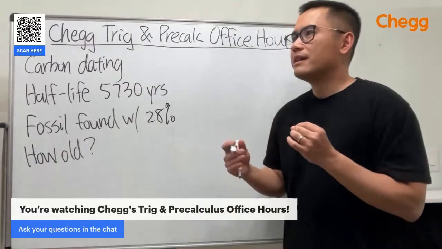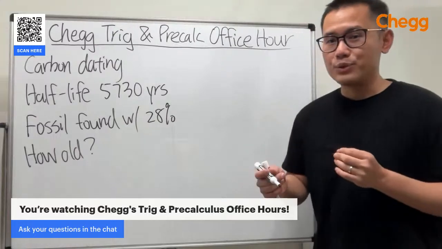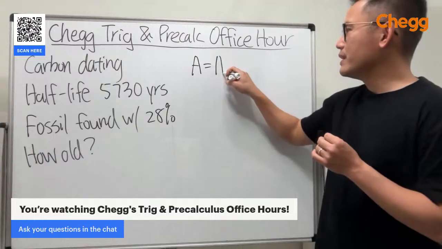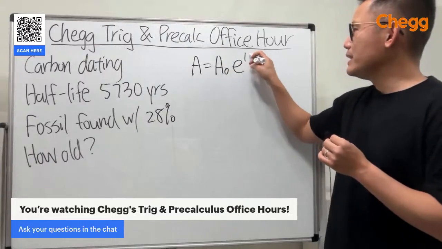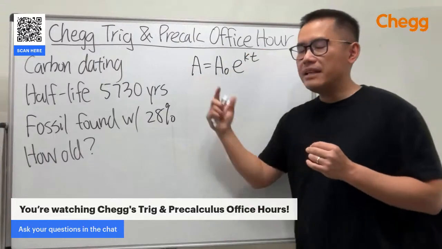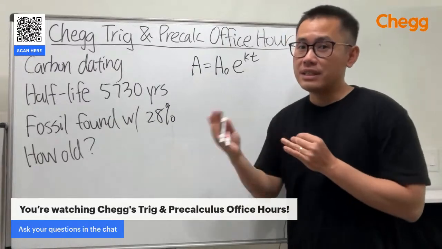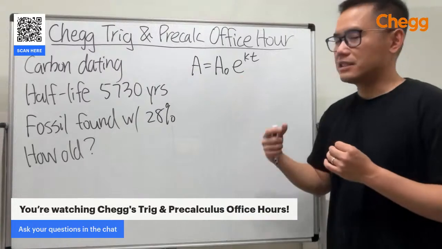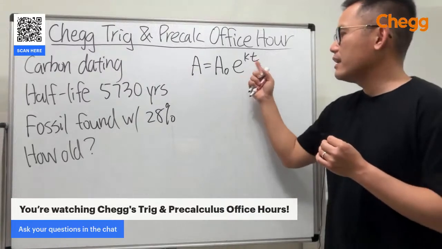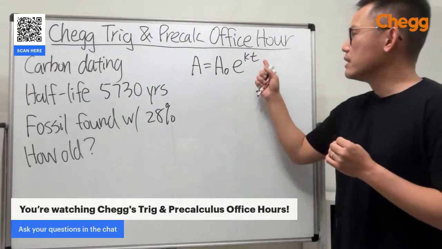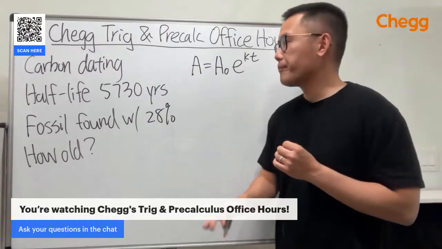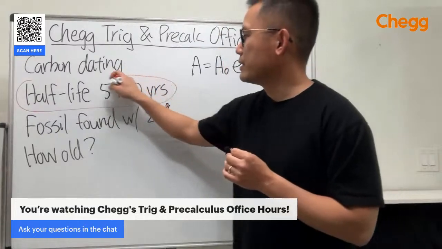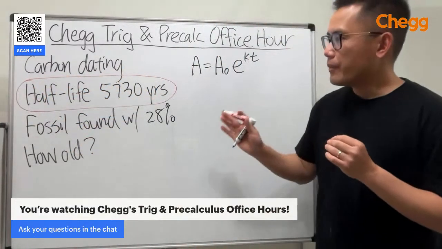All right. So it depends on which form of the formula that you use. Usually I use this one: A is equal to A0 e to the kt. A is the amount that you get after t years. A0 is the initial amount. E is the special number e, of course. K is the rate, which we don't know at the moment. T is the number of years, right? So firstly, we are going to use this right here to help us find out the rate.